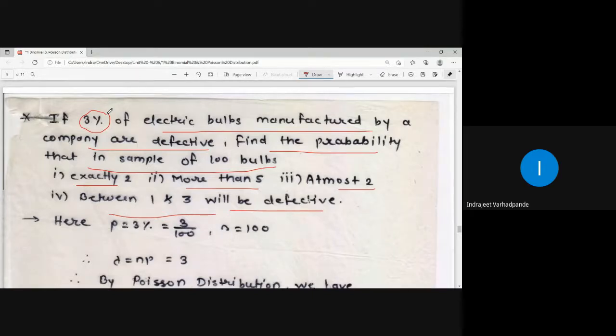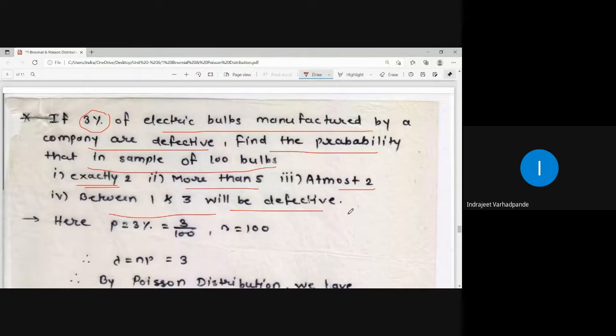So as compared to the number of trials or the total quantity, the probability of getting a defective bulb is very, very negligible or small. In that sense, I can say that yes, this is an example of the Poisson variate. And appropriately, we will be calculating the probabilities which are asked, because defectiveness is nothing but our success which is to be determined in the problem.